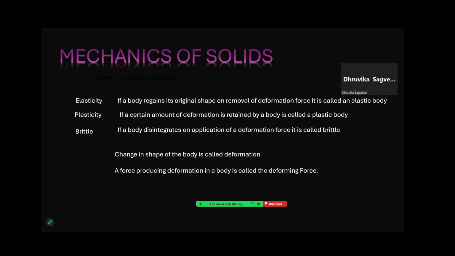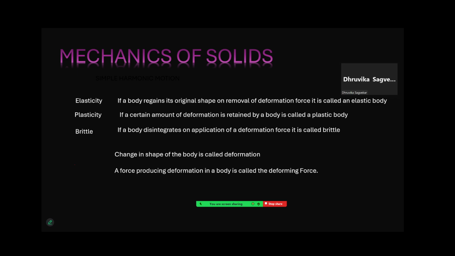In case all the particles are not coming back to their original shape and a certain amount of change in shape does exist in spite of the removal of the force, then it is said to be plastic. And if a body completely disintegrates, meaning the molecules separate from each other and are no longer held with each other, or they break up, such a body is called brittle.